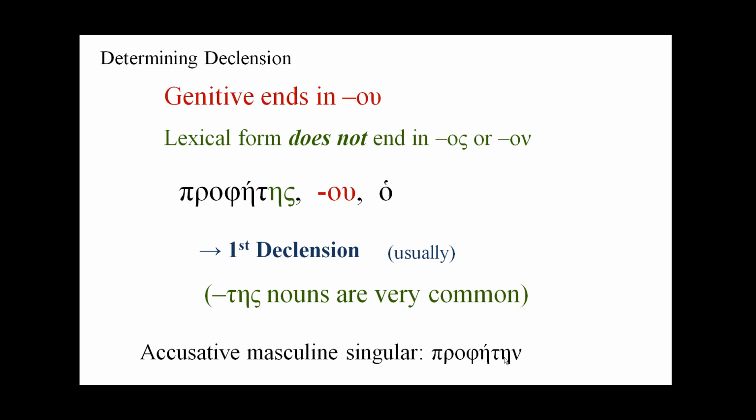And there's that typical eta nu ending for the first declension that we see typically for feminine nouns in the first declension. So here we have a genitive ending in omicron upsilon, but we note that the lexical form does not end in omicron sigma or omicron nu. And here's a case where this eta sigma tells us that we're looking at first declension.